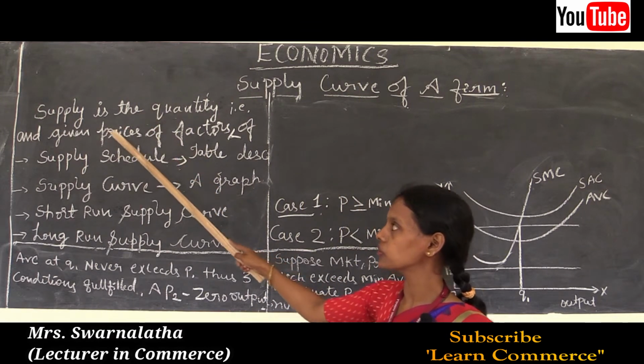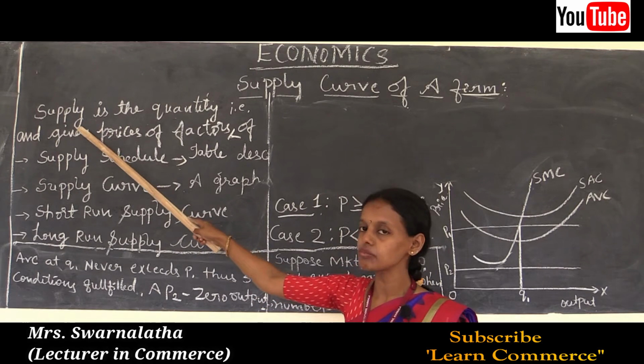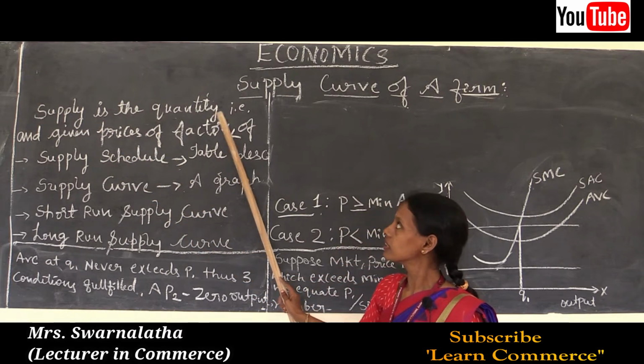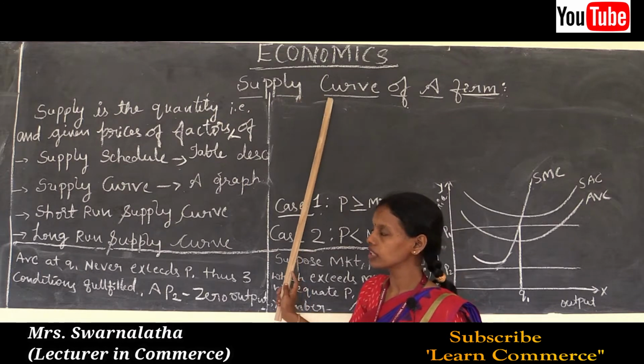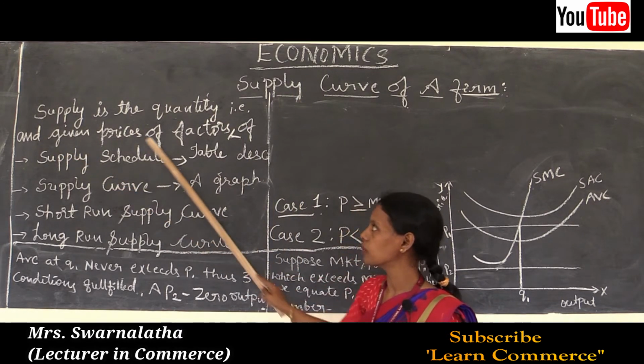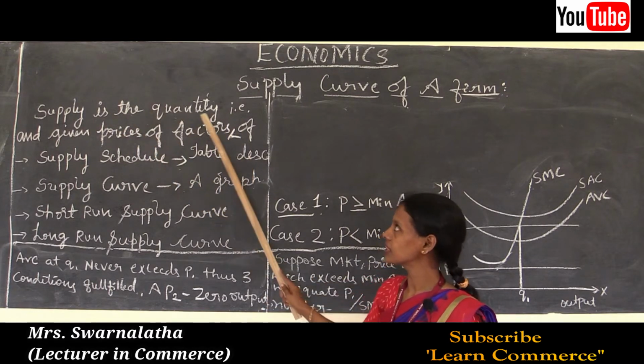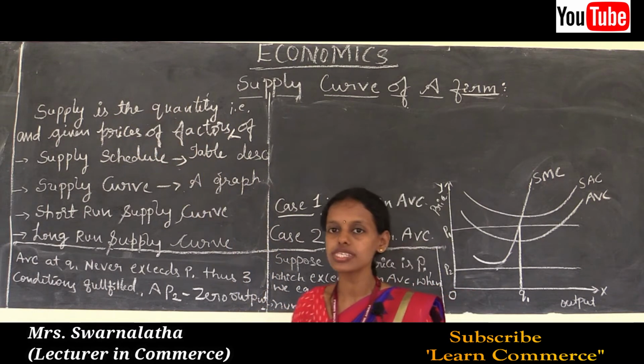Before going to this, we are going to see what the meaning of supply is. Supply is the quantity that is produced at a given price, given resources and technology. Supply is nothing but the quantity that is ready to sell.